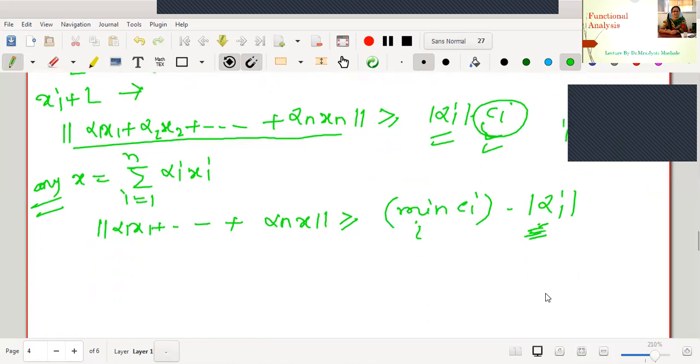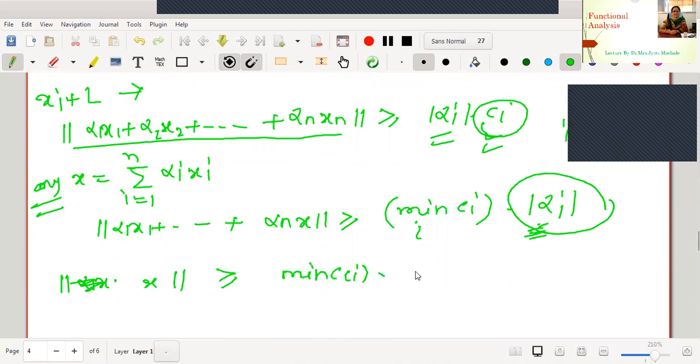So it must be true for the maximum value of mod alpha i as well. Anyhow, we want to introduce our zeroth norm. Therefore, it is true for all alpha i's, and equally true for the maximum value. Let me replace this by norm x simply. Norm x is greater or equal to minimum Ci times maximum mod alpha i.